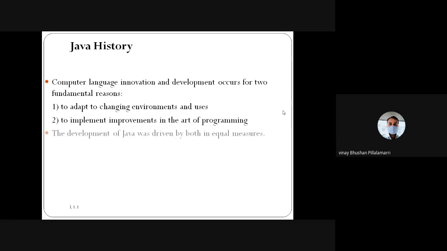The development of Java was driven by both in equal measure. Just like earlier programming languages inheriting from basic language to advanced features, Java has also followed the same path.